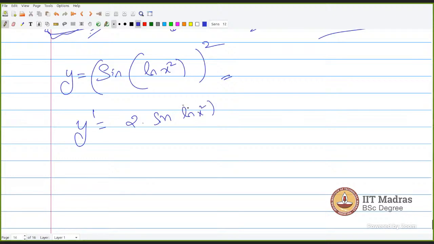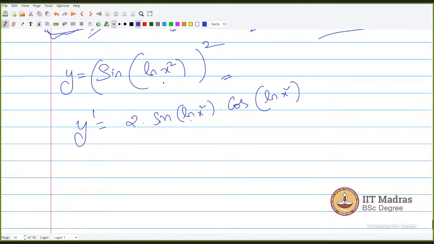Okay, let me complete, then I will tell you what happens. I consider the whole function as x square. This is 2 into x power 1, so 2 into x. Now the inside part should be differentiated. Differentiating the inside part, that will be cos ln x square.